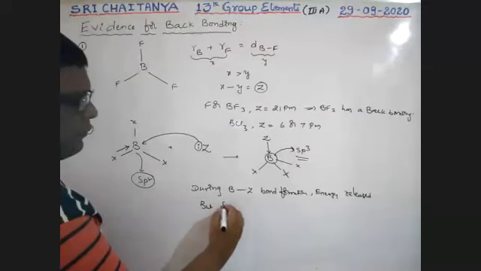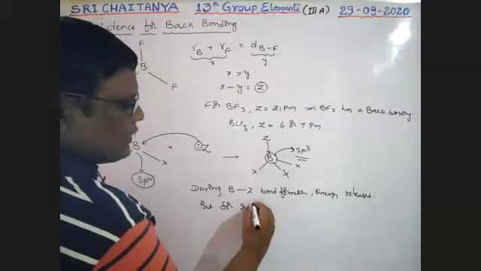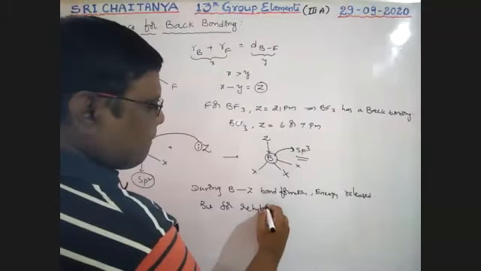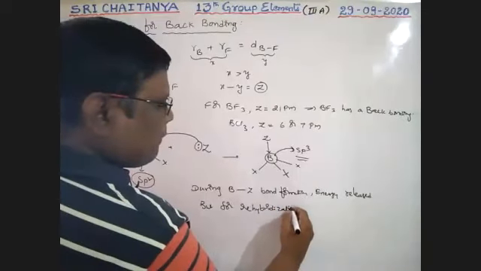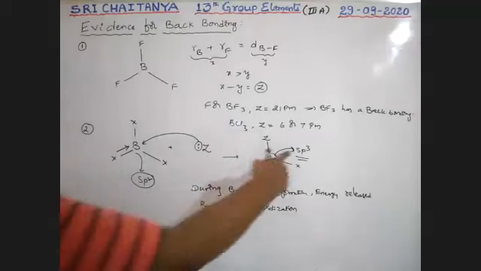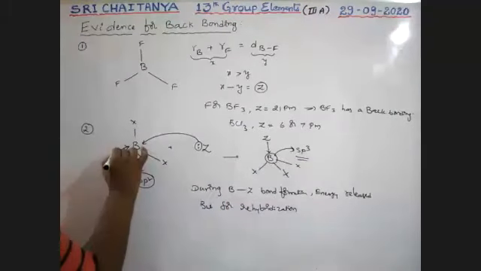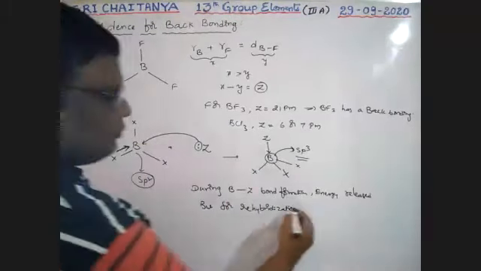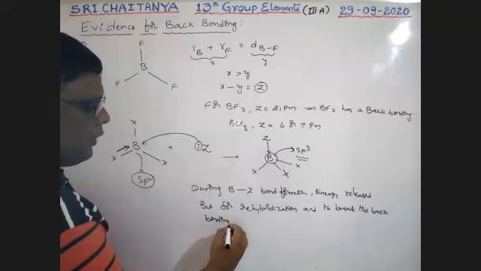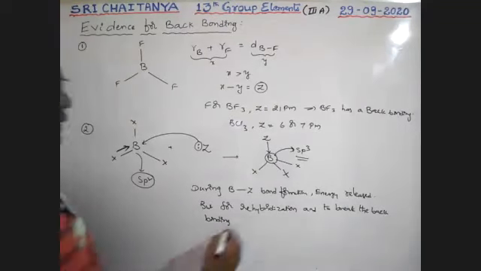But for rehybridization, that means the conversion of sp2 to sp3, and also for breaking the back bonds, that is, to break the back bonding, energy is required.